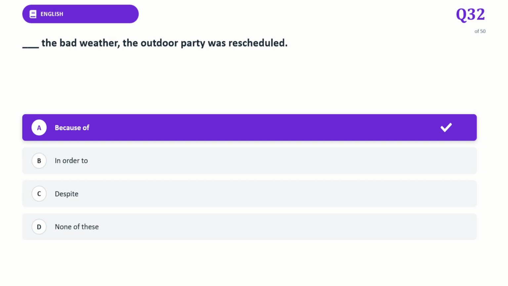In the sentence, the bad weather directly caused the outdoor party to be rescheduled. Grammatically, "because of" must be followed by a noun phrase, the bad weather, rather than a full clause, which perfectly fits this sentence structure.